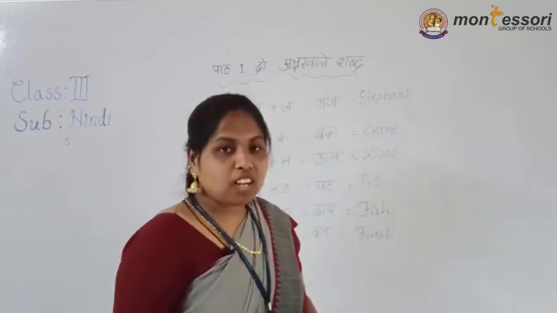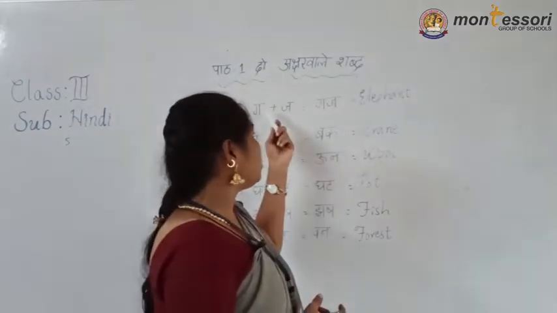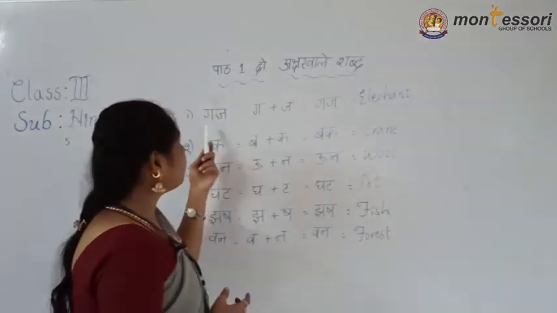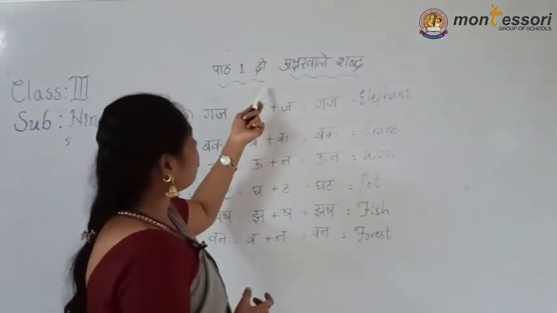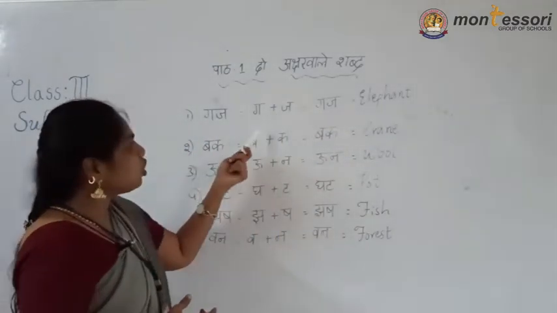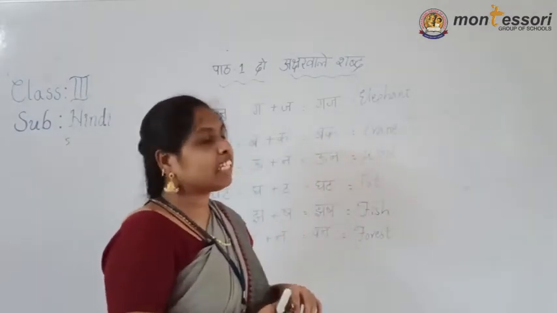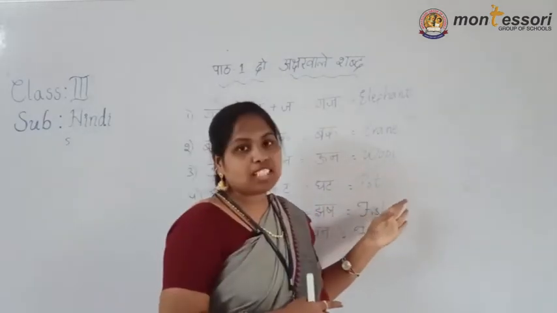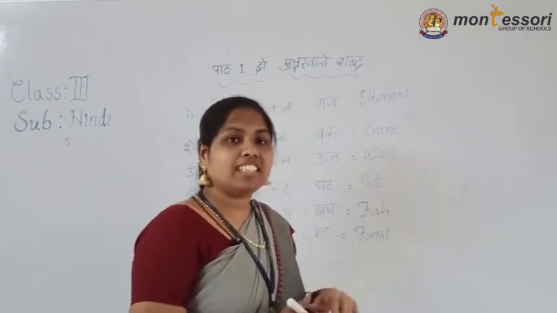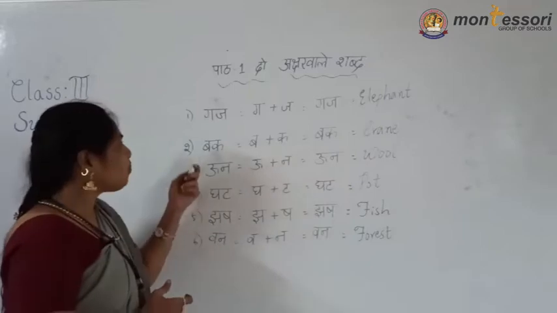Okay, children. Now in today's class, on the remaining next page, I explained which letters and which words are given in that one. I already wrote it on the board. See, another one also, do akshar wale shabd. Now new words are there. Which two letters are hidden in that one? What is the sound of that? What is the meaning of that? I already explained in the before class. Now here also I am explaining them. Before class also I explained in English and in Hindi. Which two letters are added in that one? I gave. Now see here.